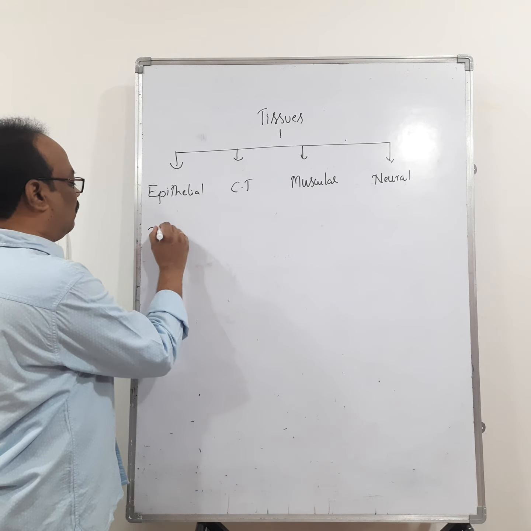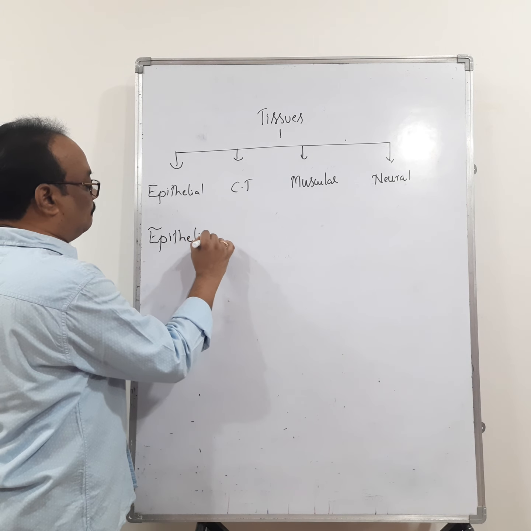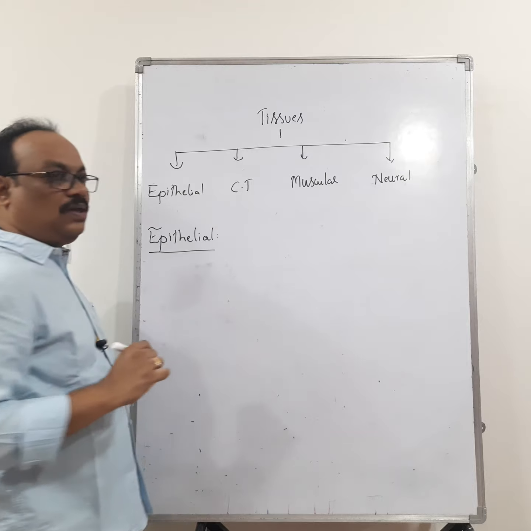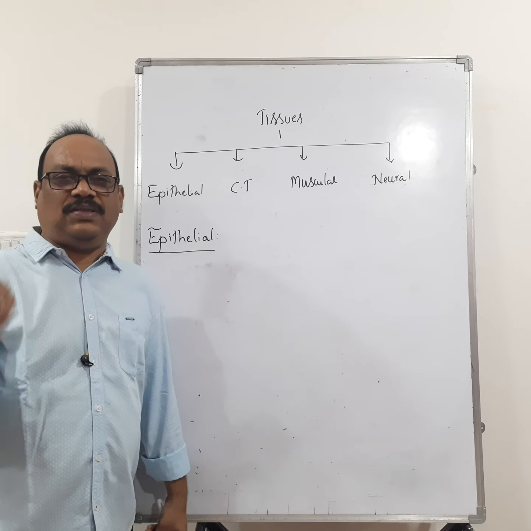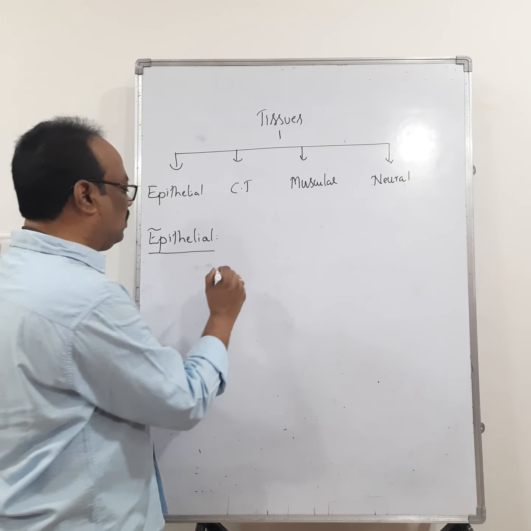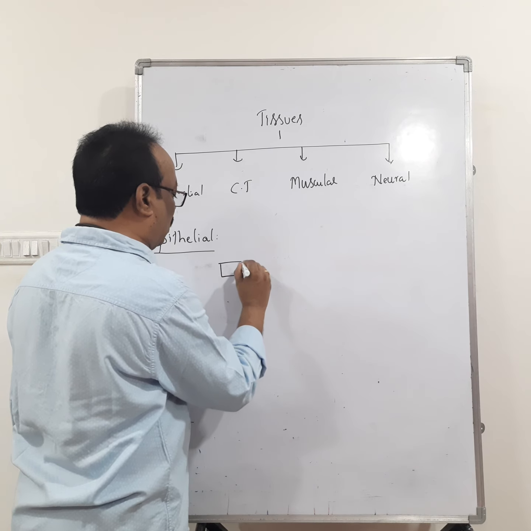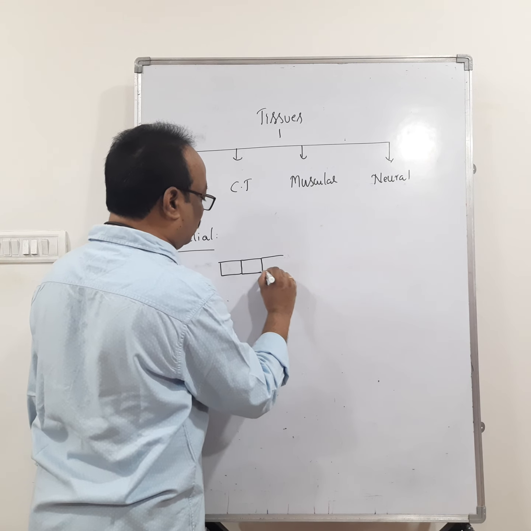Let us see the first one, epithelial tissue. So, what is epithelial tissue? Epithelial tissues are tightly packed cells like this.